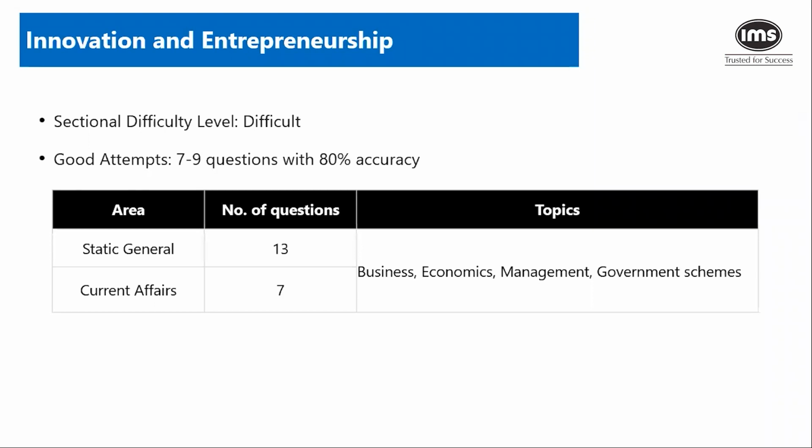Now, how can you prepare for this? Firstly, we have given a CMAT compendium in which there is a section on innovation and entrepreneurship. Okay, so there are five notebooks that we have created for that. You can start going through it. Now, what I'll suggest is you don't stop there. Now, what you do is once you read a particular thing, go to the Wikipedia page of that and try to read a little bit more about it.